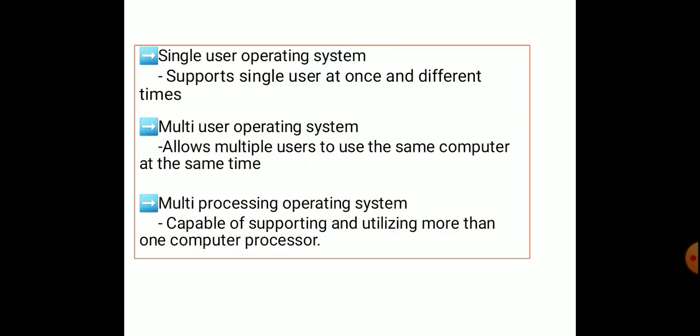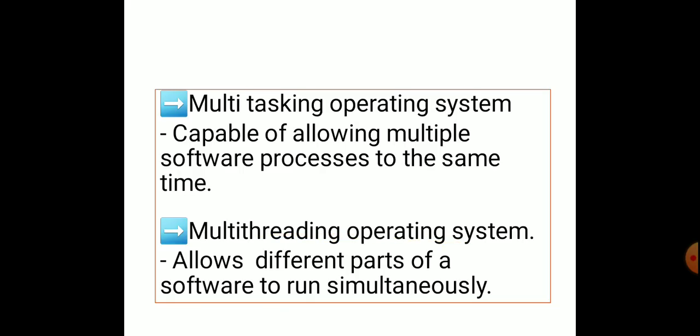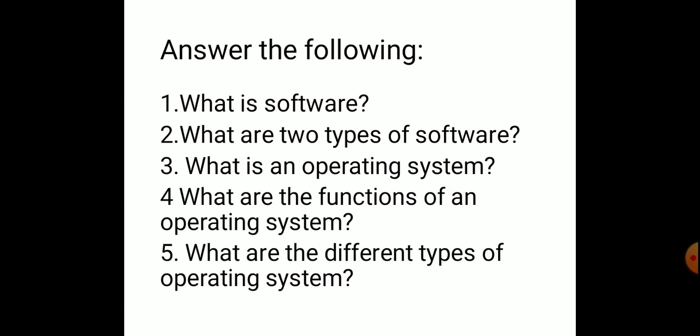So, single user, multi-user, multi-processing, multitasking, multi-threading operating system. Next, last session. At the end of the session, we have some exercise. Every session ends with some exercise. So, we have some questions here. What is software? You know very well, right? And what are the 2 types of software? What is an operating system? What are the functions of an operating system? What are the different types of operating system?